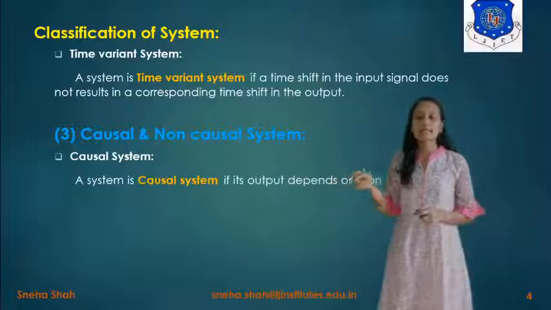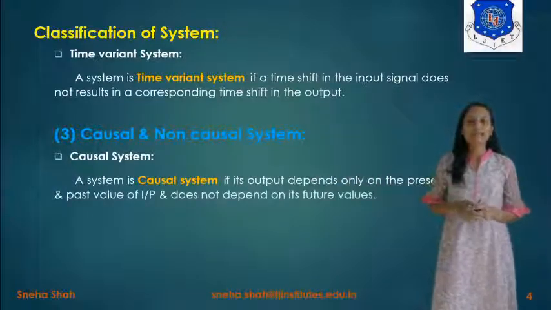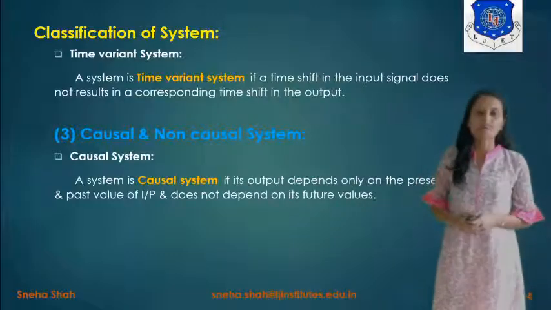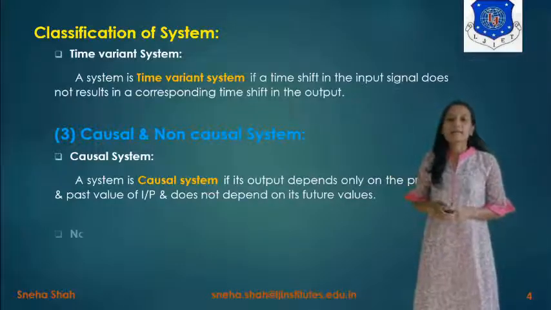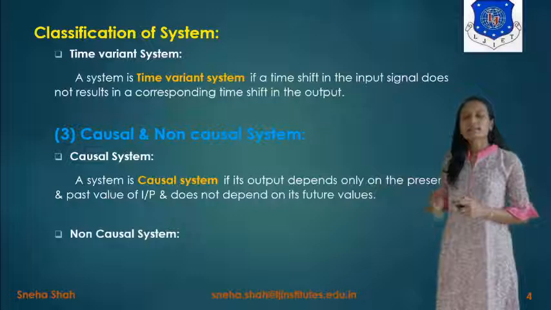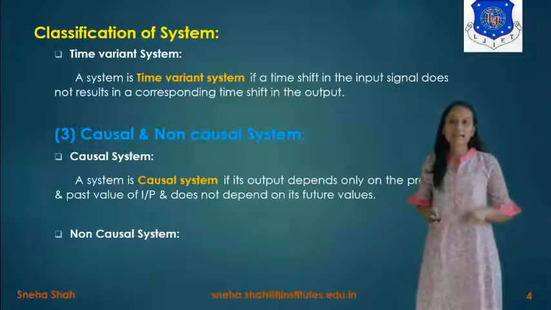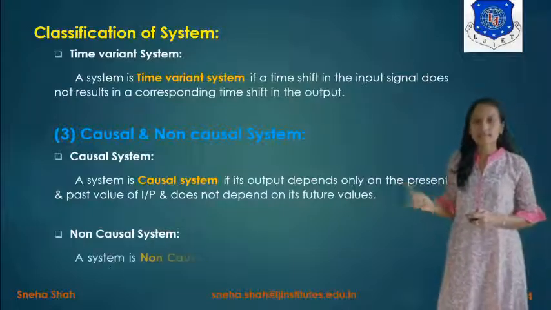A system is a causal system if its output depends only on the present and past values of the input, and it does not depend on future values of the input. And if we are defining the non-causal system, then it is defined as: if any system's output depends on the future value of the input, then it is considered a non-causal system.